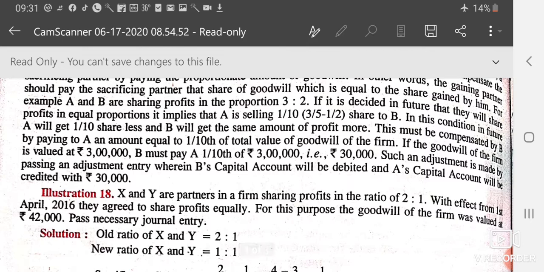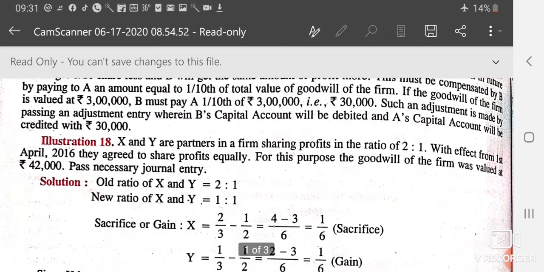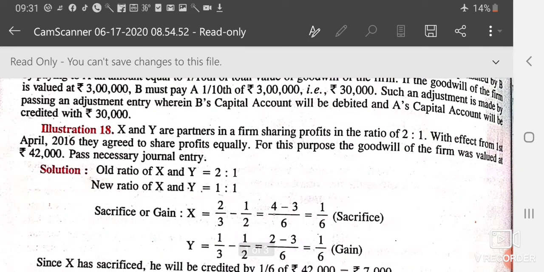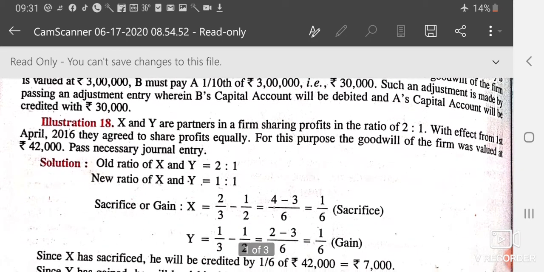We have illustration number 18. X and Y are partners in a firm sharing profit and loss in the ratio 2:1. With effect from 1st April 2016, they agreed to share profit equally, that is 1:1. For this purpose, the goodwill of the firm was valued at 42,000. Pass the necessary journal entry. Now we have the solution. Old ratio of X and Y is 2:1, new ratio is 1:1.